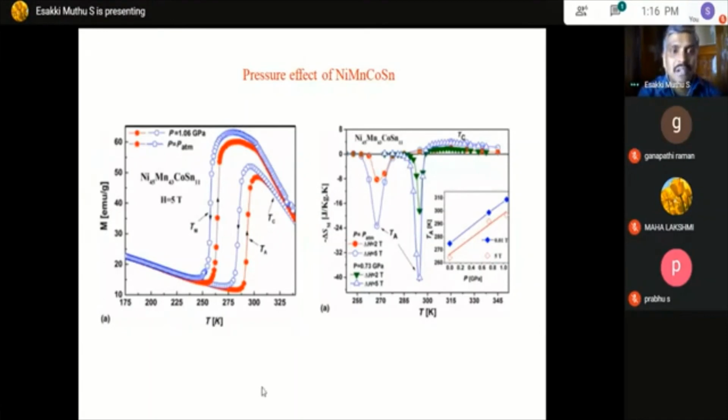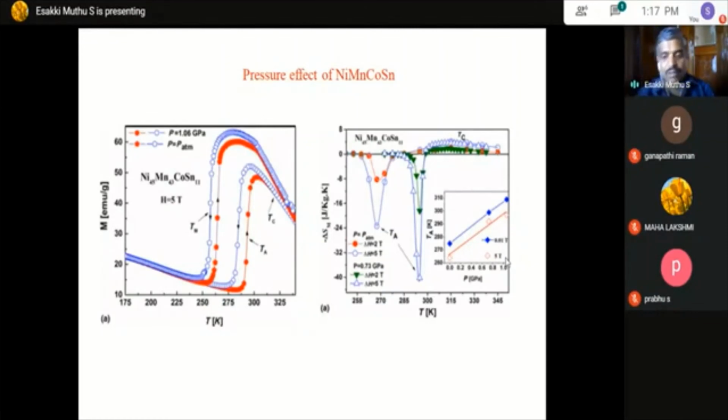Here you see, for a small pressure of 1 atmosphere, the curve shows like this, at low temperature. When you apply a pressure of 1 GPa, the curve shifts. Simultaneously, if you measure the delta Sm value, you have a high entropy change, and the temperature also shifts towards room temperature. So one of the main advantages of applying pressure on the metal is to shift it to room temperature for practical applications.